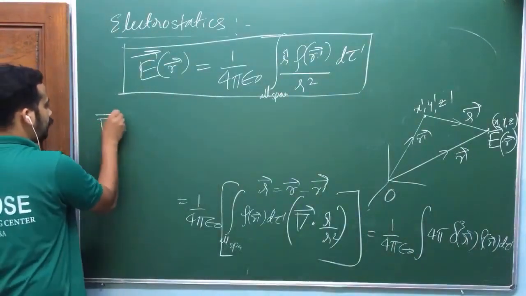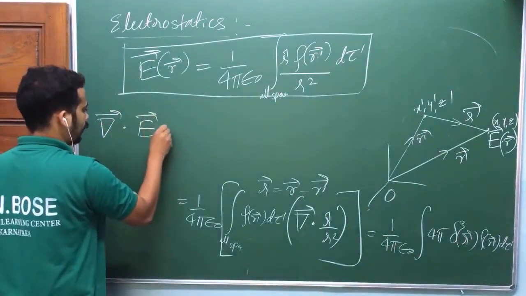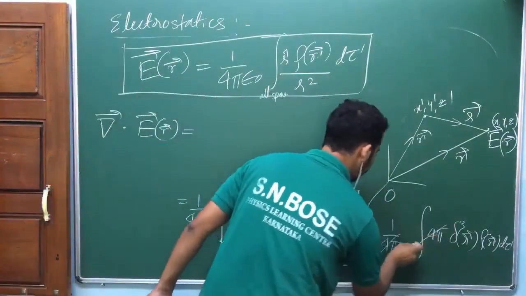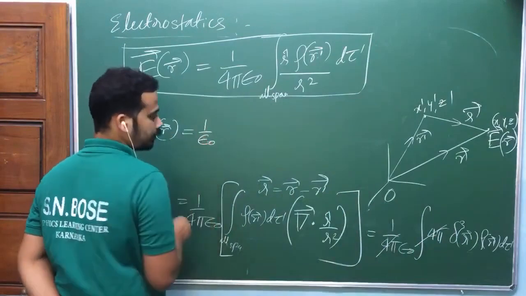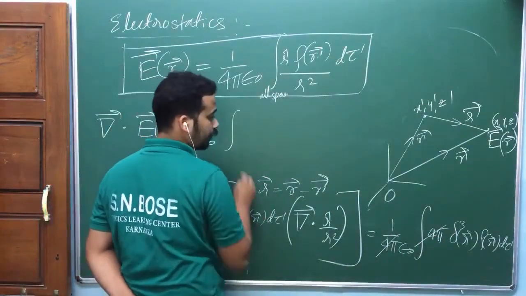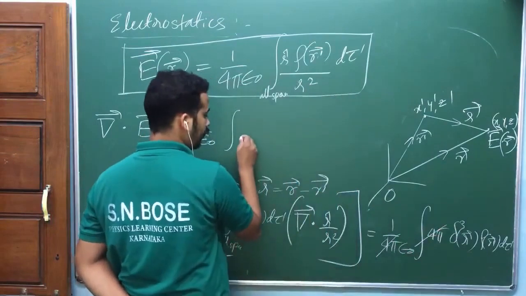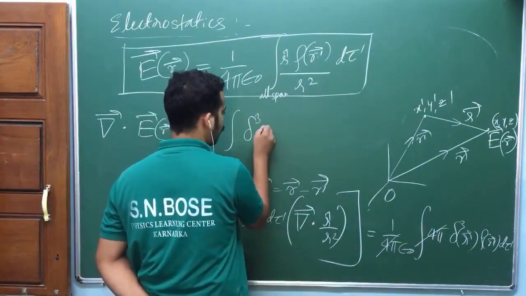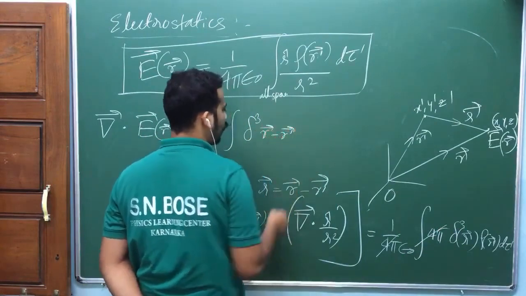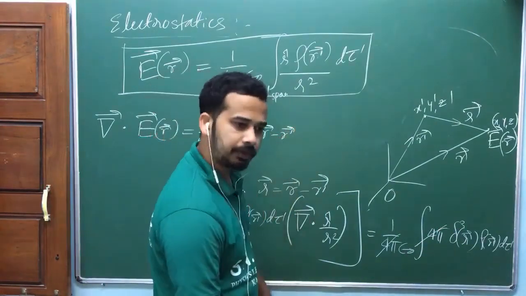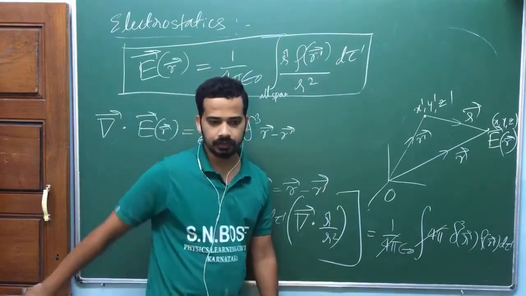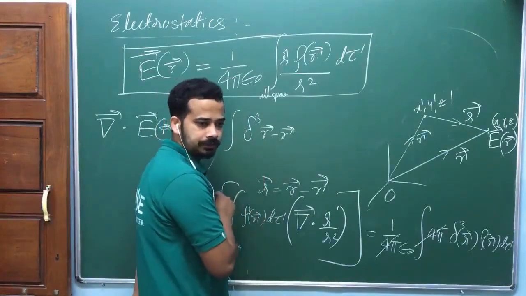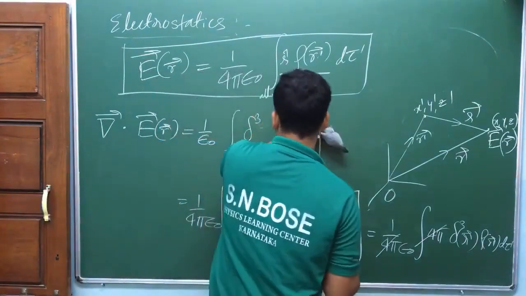So del dot E of r, practice this one. That's equal to 4 pi, pi got cancelled, 1 by epsilon naught. Look at the integral carefully. Integral of del cube. How do you write it? Can I write r vector minus r prime vector, or can I invert that one, r prime minus r, because Dirac delta is a kind of even function. You can interchange this one, isn't it? Let me write like this, later I will interchange, okay?